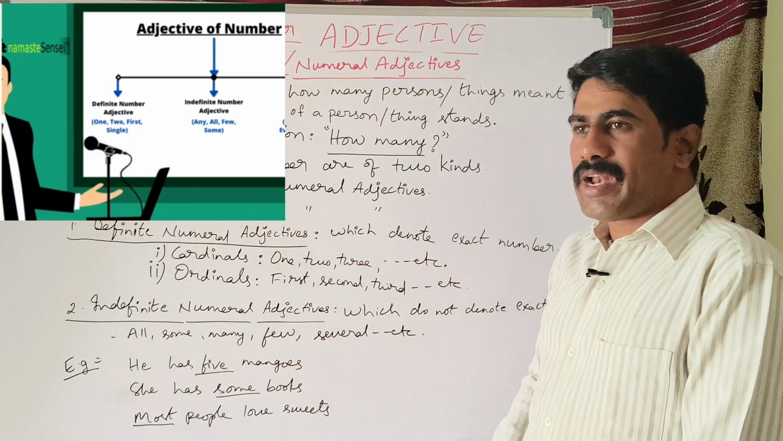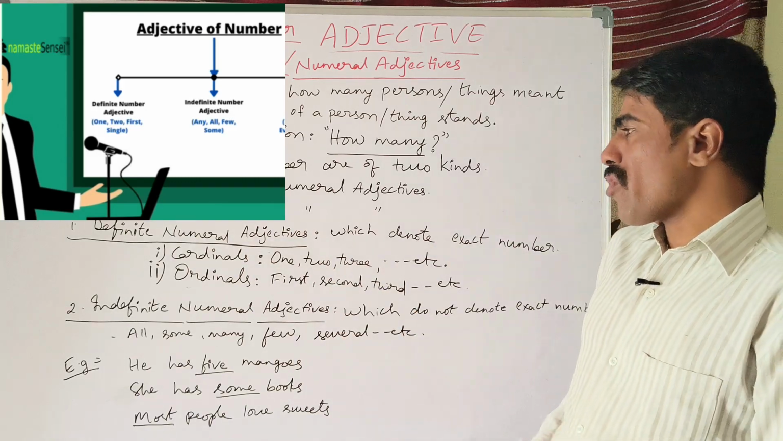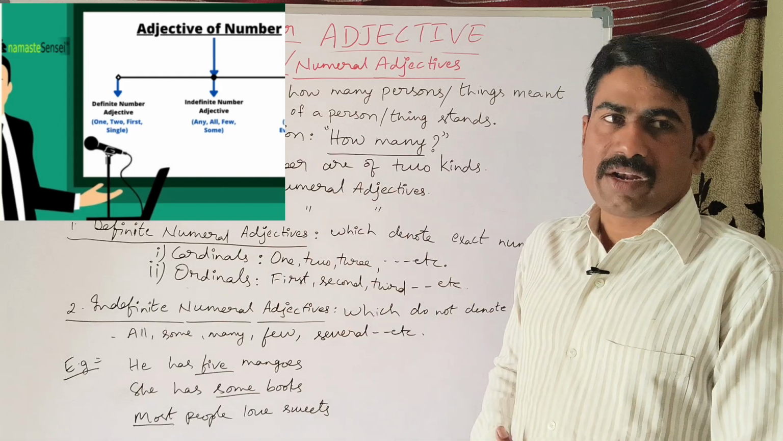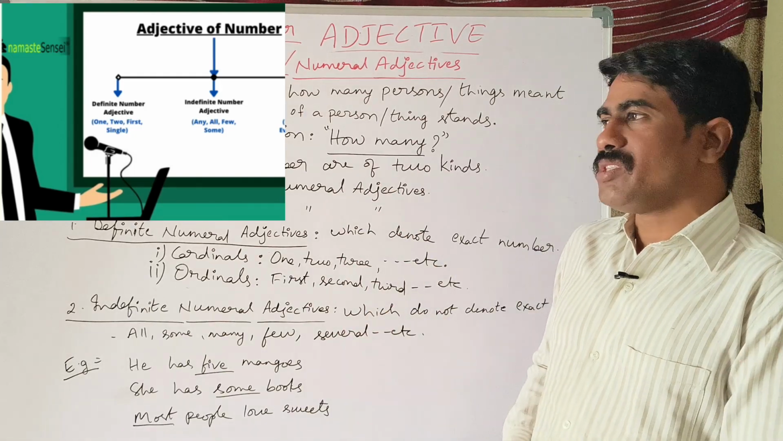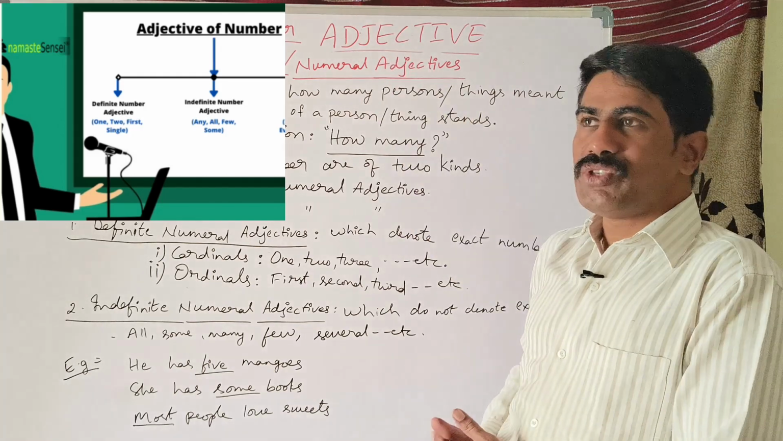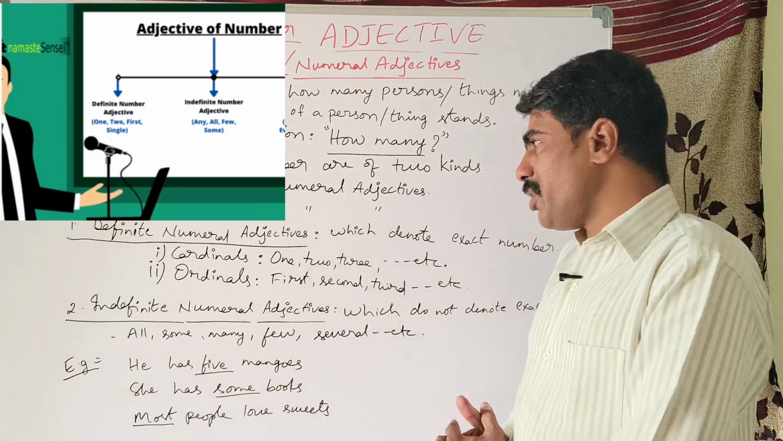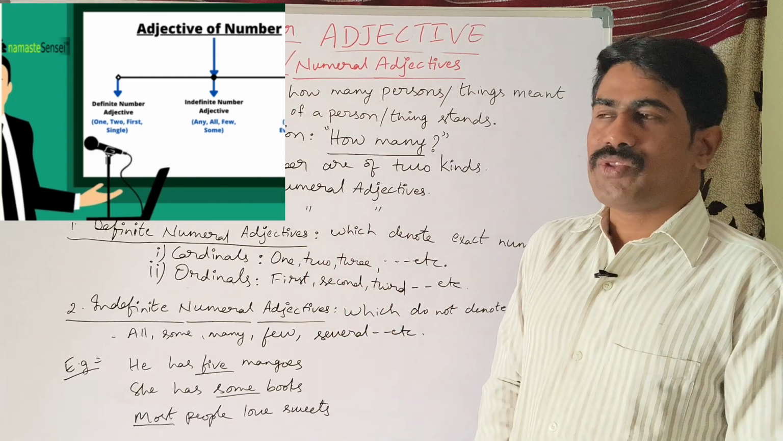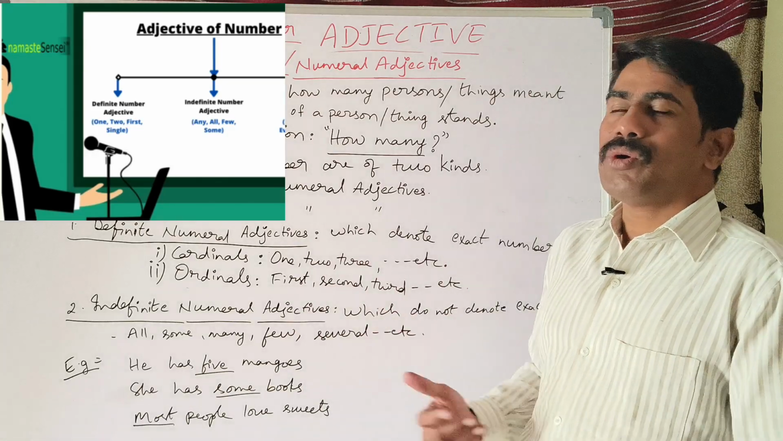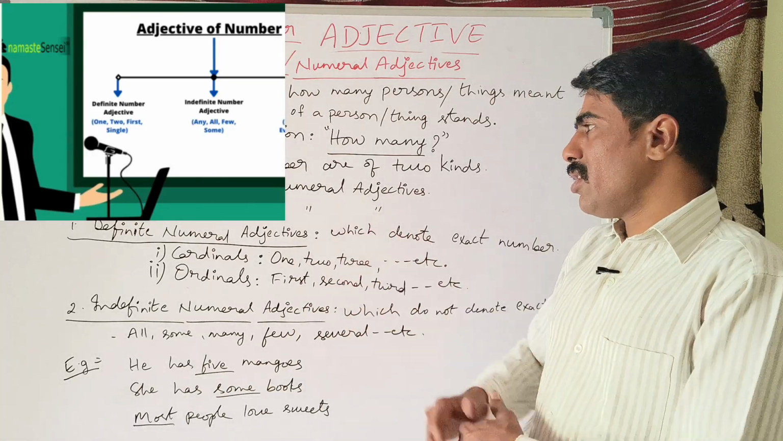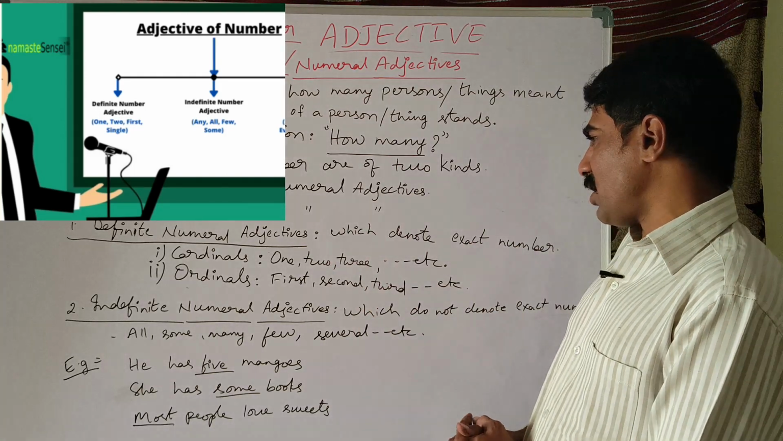And then definite numeral adjectives are again subcategorized into two. One is cardinals and the other one is ordinals. Cardinals means 1, 2, 3, 4, all these numbers, up to as many numbers as we can count. So that is what cardinals are. And then ordinals means first, second, third, fourth, fifth, 10th, 20th or 30th, and also last. So all these are the ordinals. These are the definite numeral adjectives.